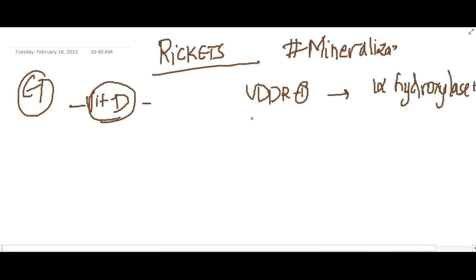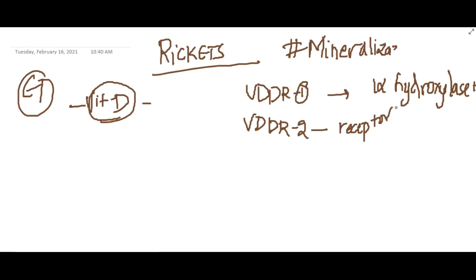Then there can be vitamin D dependent rickets type 2, which occurs due to resistance of peripheral receptors to the action of the active form of vitamin D, that is 1,25 dihydroxy vitamin D, or it can be due to chronic kidney disease also.